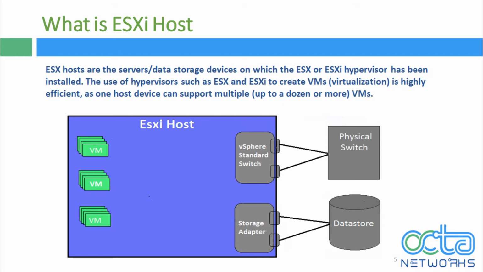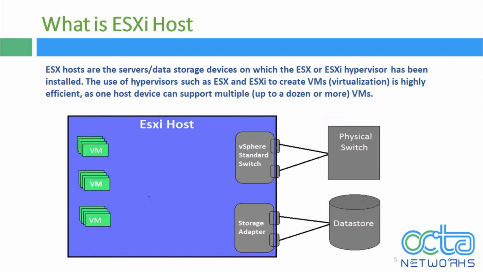If you are familiar with VMware Workstation, that's a hypervisor that runs on top of Windows. There is no underlying operating system on the ESXi host. It's purely ESXi running on the physical hardware, and then virtual machines run on top of ESXi and can utilize the physical resources of the host.